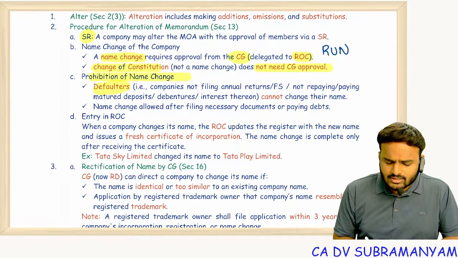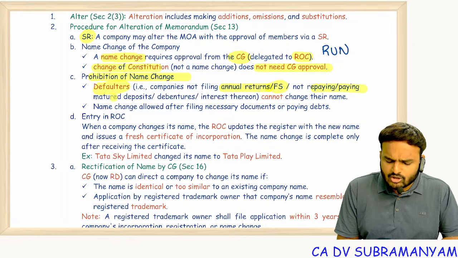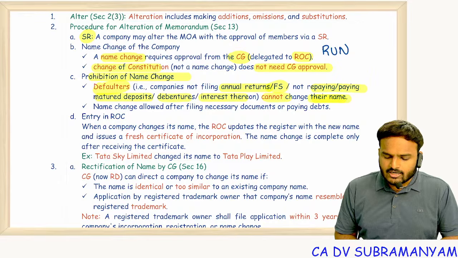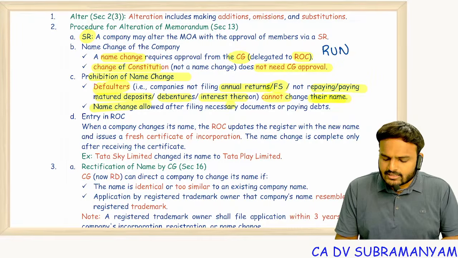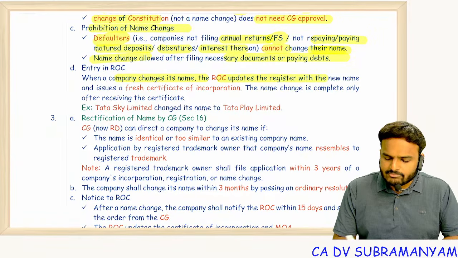Prohibition of name change: defaulters. Sir, who are the defaulters? Those not filing annual returns, financial statements, not repaying or paying matured deposits, debentures, interest thereon, cannot change their name. Defaulters cannot change their name. Of course, name change is allowed after clearing all those defaults. When a company changes its name, ROC updates the register with the new name and issues a fresh certificate of incorporation.